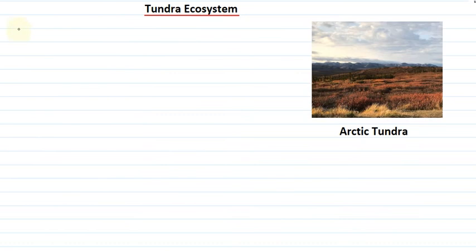Now, tundra is the coldest of all the biomes. It is noted for its frost molded landscape.